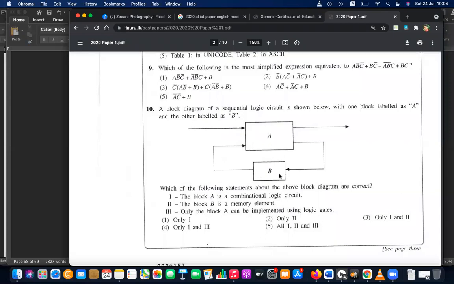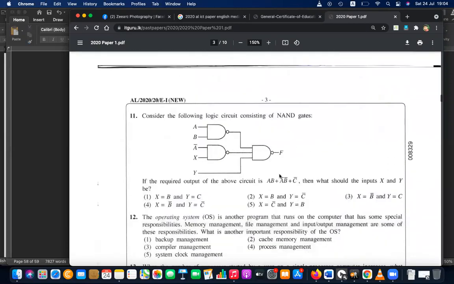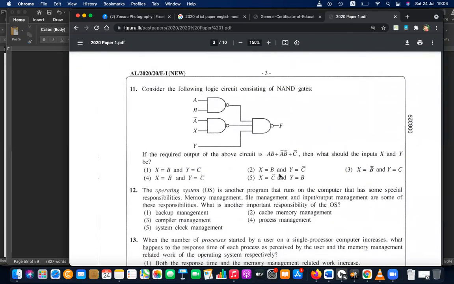Both can be implemented using logic circuits, right? 11. Consider the following using the NAND gates. You're asking about the universal gates, and the required output of the above circuit is A and B, A and B not, A not, B not, and then C not. Then it's asking what X and Y are.